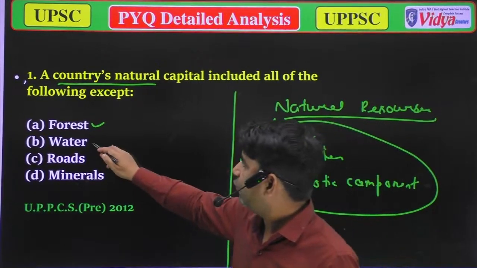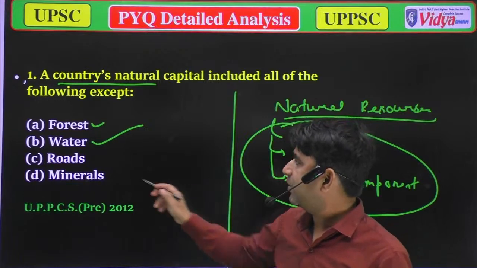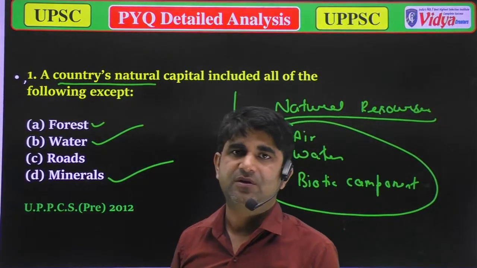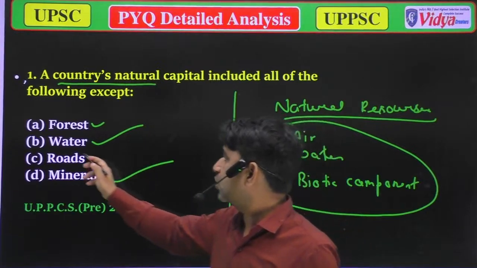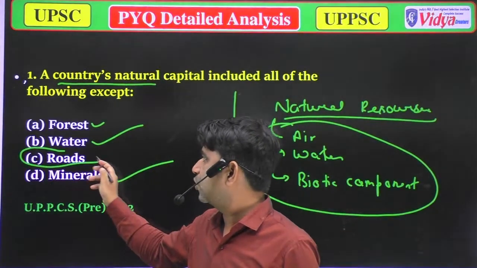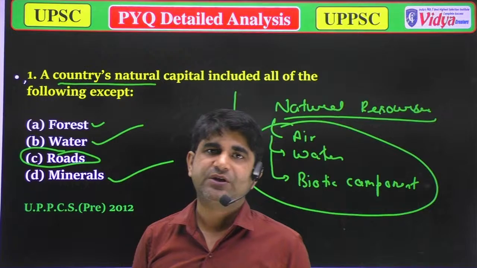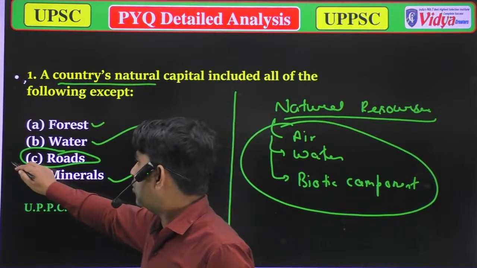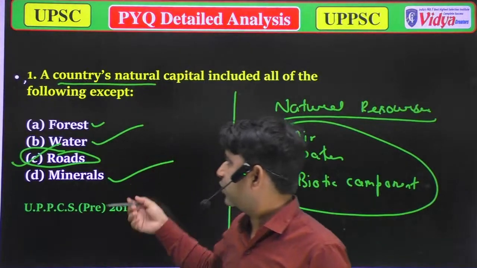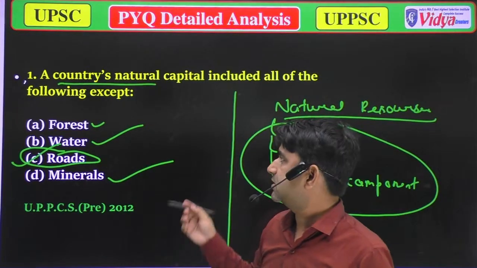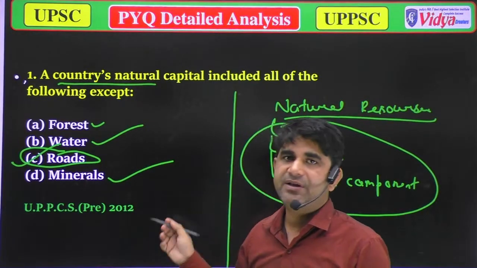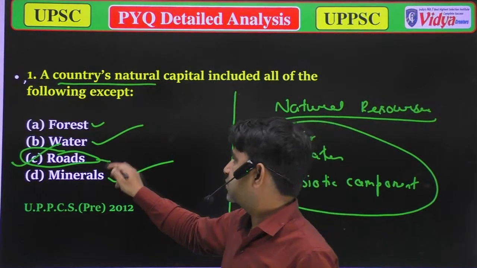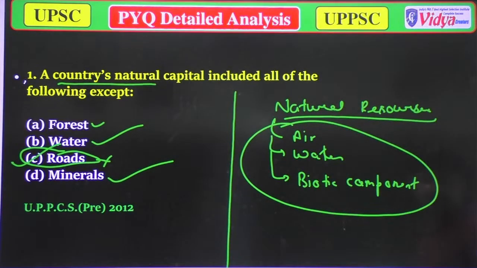Minerals are also natural resources because they are prepared by nature, not by human beings. But roads are constructed by human activities. So roads are not natural resources, and except road, forest, water, minerals are all natural resources. Now we'll move to the next question.